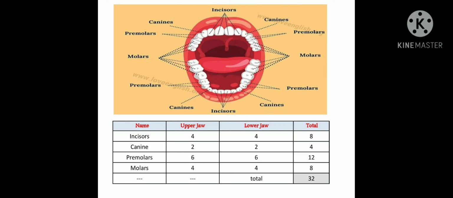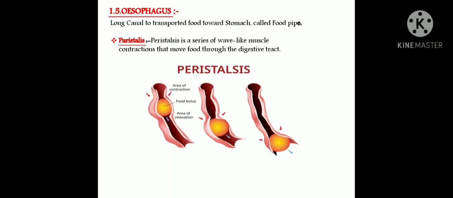Coming to this figure, you can have a clear look at how many incisors, canines, premolars and molars we have. It is clearly given in the figure in the upper jaw and also in the lower jaw. We all know that in humans there are 32 teeth in total. Esophagus: it is a long canal that transports food towards the stomach. We also call it the food pipe. It works by a process called peristalsis, a wave-like muscle contraction that moves food through the digestive tract.